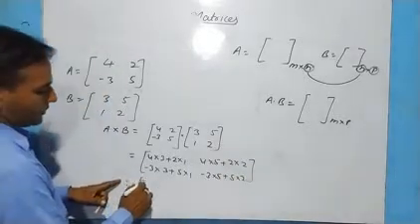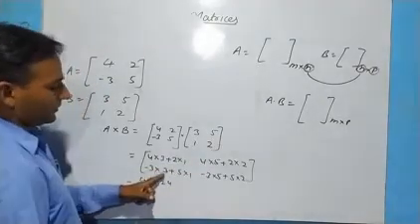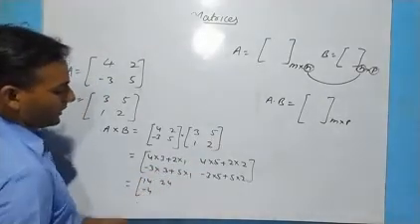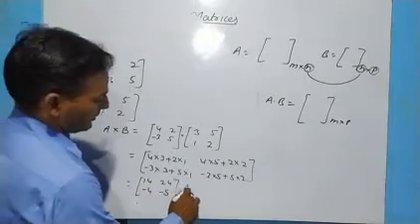4 3s are 12 plus 2, 14. 4 5s are 20 plus 4, 24. 3 3s are 9, and 5, minus 4 will get. 3 5s are 15, 5 2s are 10, minus 5 will get. And this will be the answer.